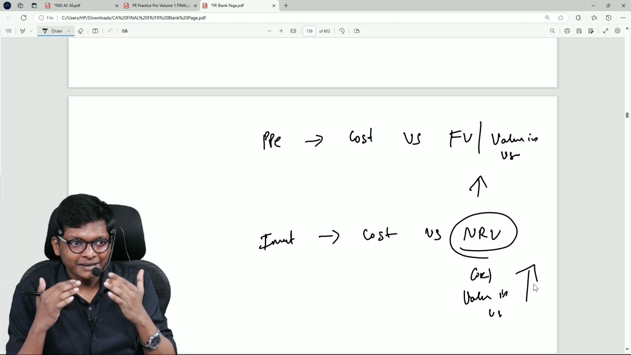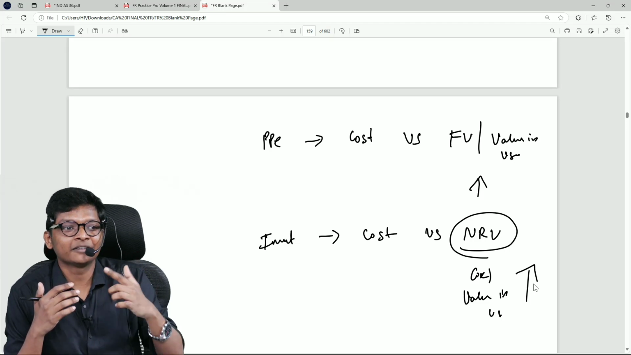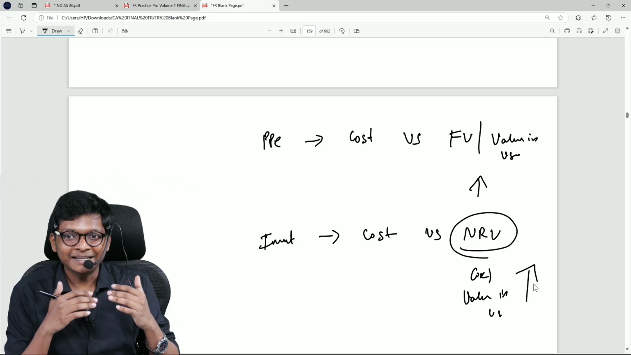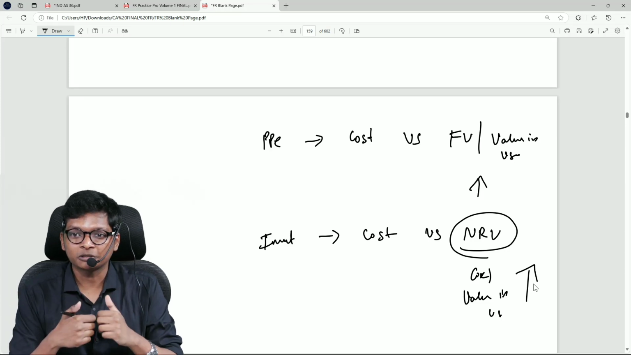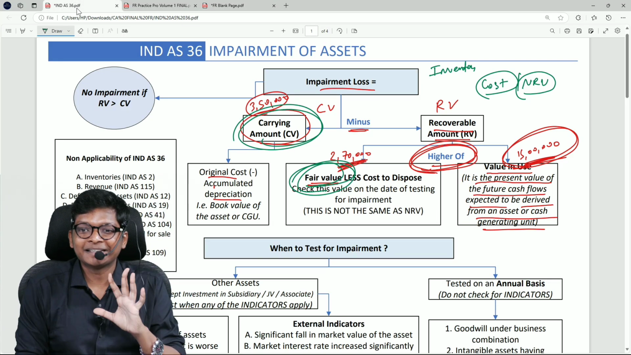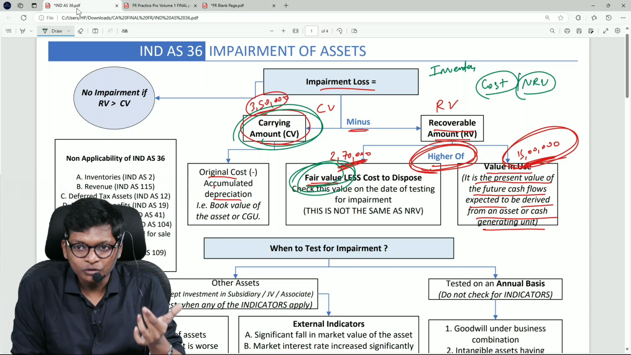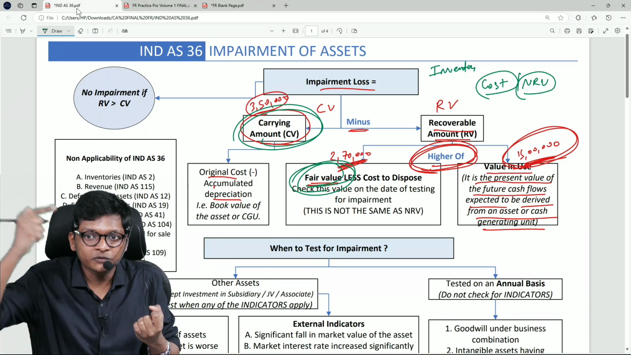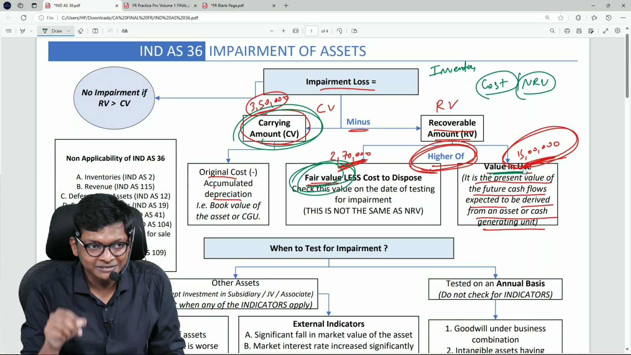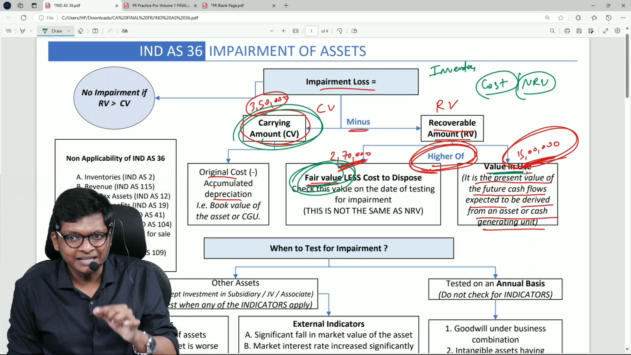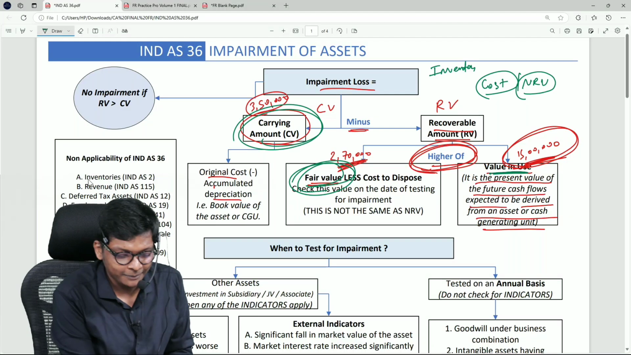Exactly. Inventory, my intention is not to use for the next 5 years. Inventory, my intention is to sell now as soon as possible. PPE, that is not the intention. PPE, I may have to sell now if the value drops, or I will use for the rest of the useful life. That is why value in use comes here. That is why this standard, impairment, is not applicable for inventories.